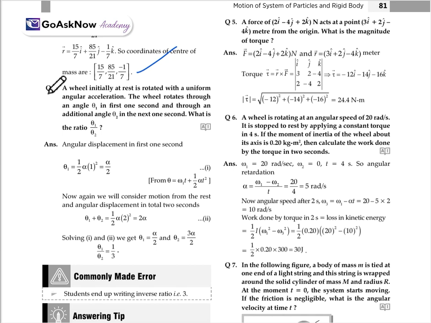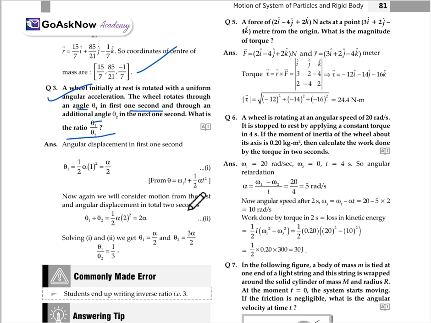Now, a wheel initially at rest rotates with uniform angular acceleration. The wheel rotates through an angle theta 1 in the first second and through an additional angle theta 2 in the next 1 second. What is the ratio of theta 1 upon theta 2? Angular displacement in the first 1 second, theta 1, is equal to half alpha t square. You put the value, it will be alpha by 2.